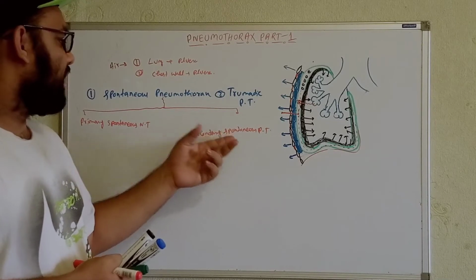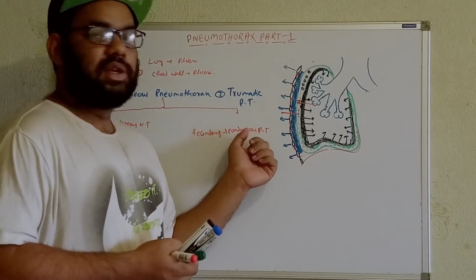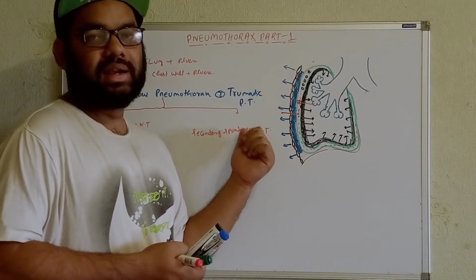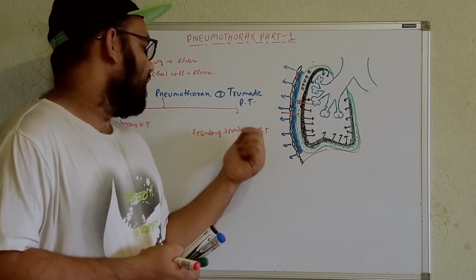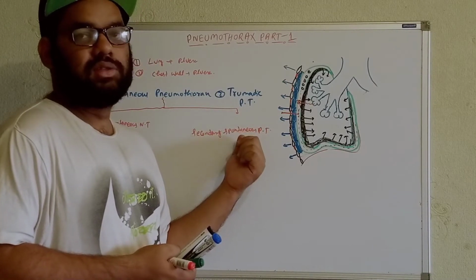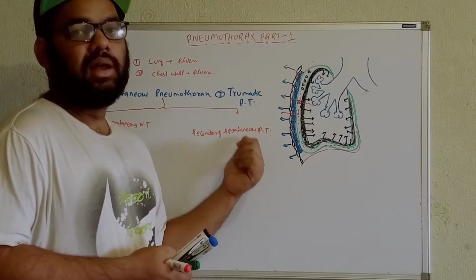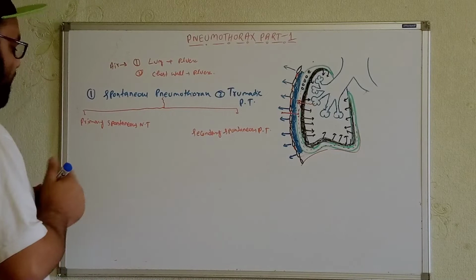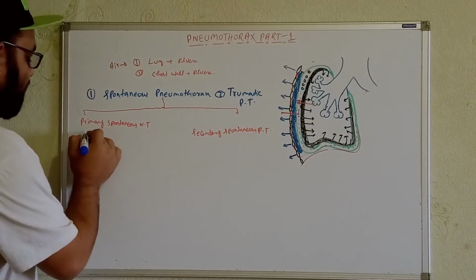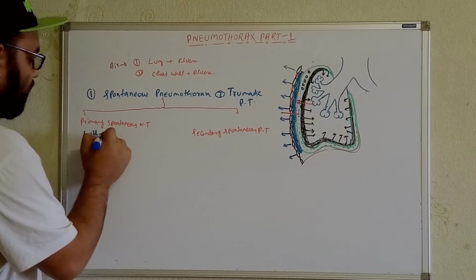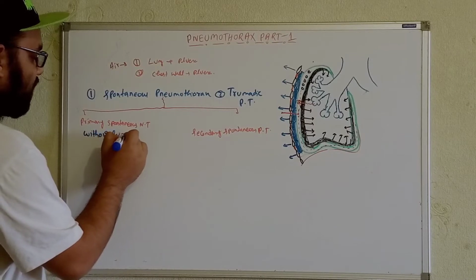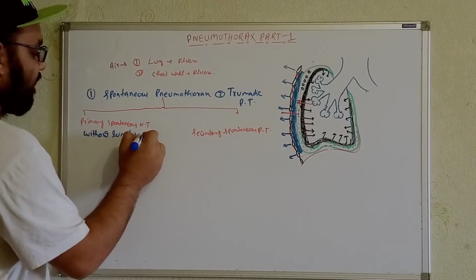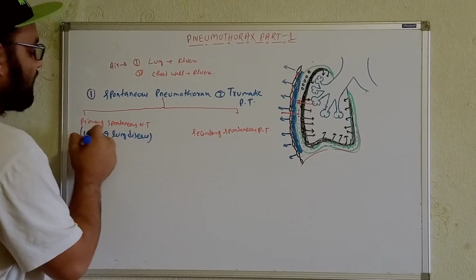But in case of the secondary spontaneous pneumothorax, we can see the presence of lung disorders. In these cases we can get the presence of a lung disorder or lung disease, due to which we get the development of secondary spontaneous pneumothorax. So the first thing, primary spontaneous pneumothorax is without lung disease, and definitely I have already said that it will be without trauma.